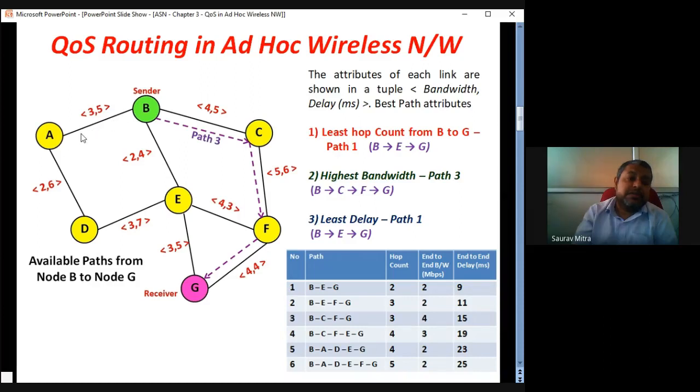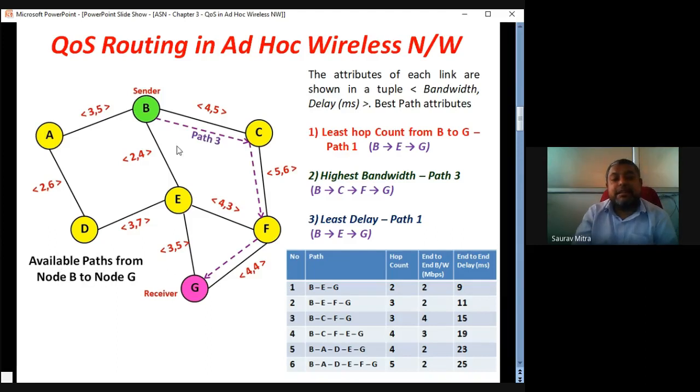If data wants to travel from A to B or B to A, in that case it will be using 3 Mbps data link. So this is the bandwidth of this link, and there will be a delay of 5 milliseconds between B to A. A to D, if data wants to go, in that case it will be using 2 Mbps line. So there is a 2 Mbps line, and 6 millisecond delay will be there between A to D. So for every path there is the bandwidth in Mbps, and there is a delay in millisecond. All these things are mentioned, you can check.